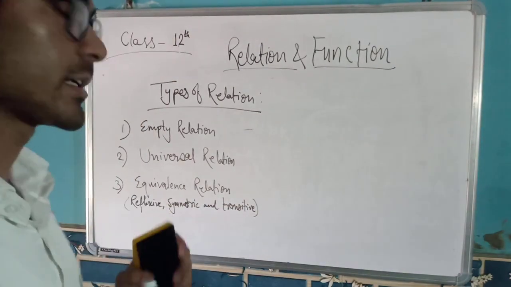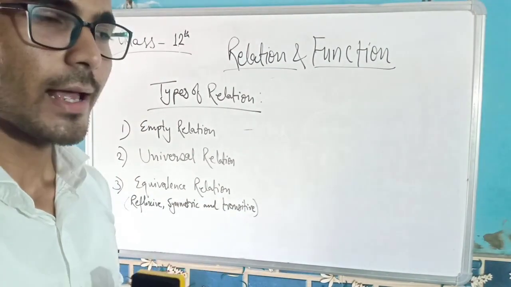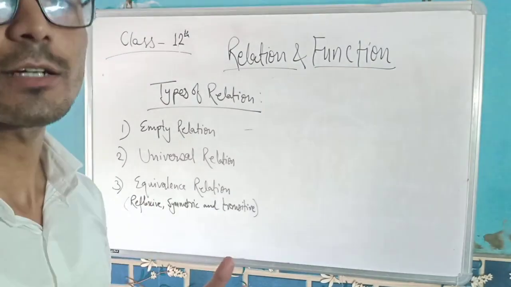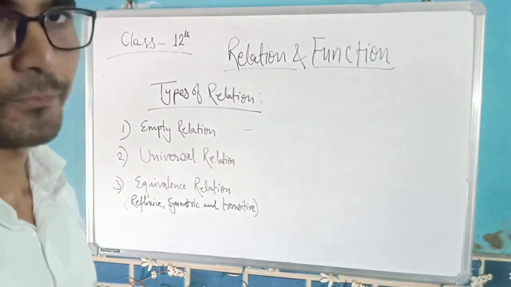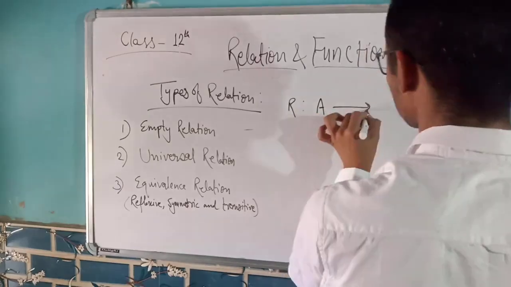Now comes equivalence relation. What is an equivalence relation? An equivalence relation is a special class of relation.